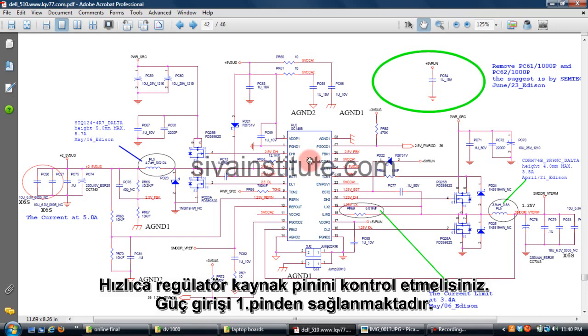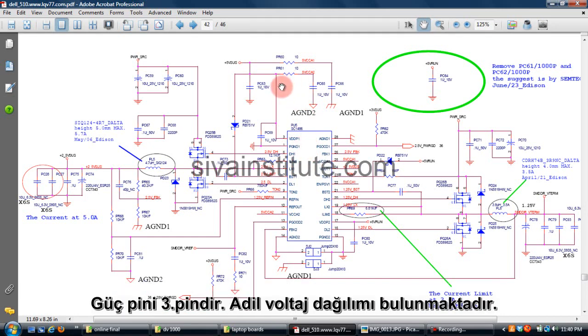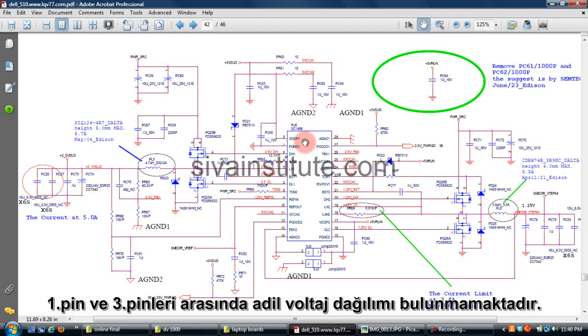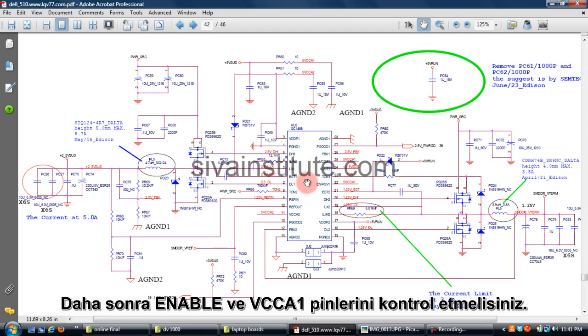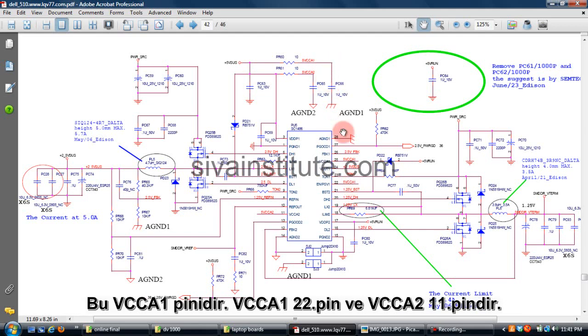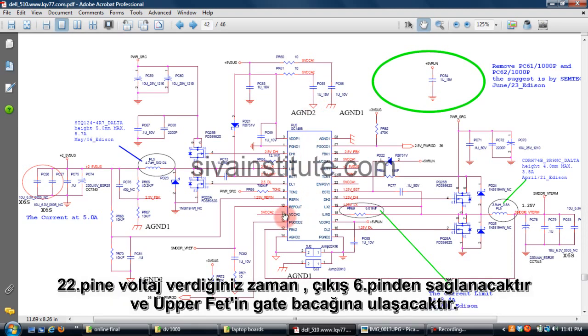You should first check the oscillator IC, the supply pin. This is the 5 volt supply, pin number 3. You should check at supply pin number 1 and pin number 3 whether 5 volts is there or not. Next you should check the enable pin, or you should check VCCA1. This is VCCA1, VCC pin number 22 and VCCA2, VCC2 pin number 11.